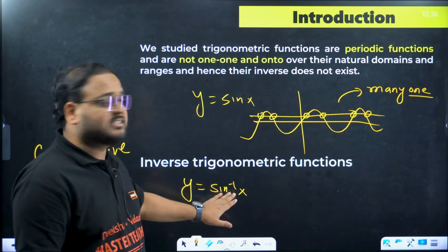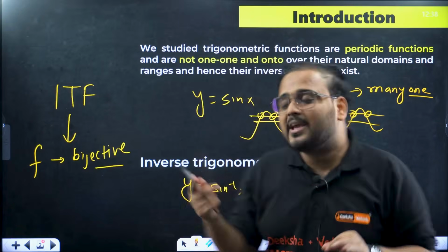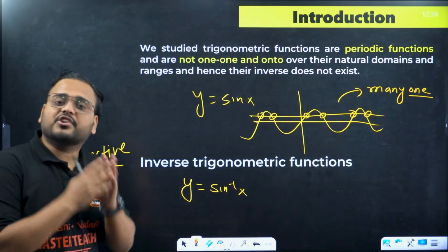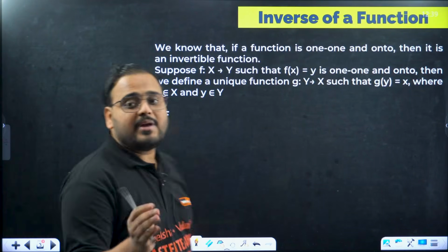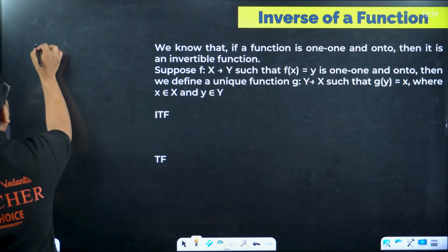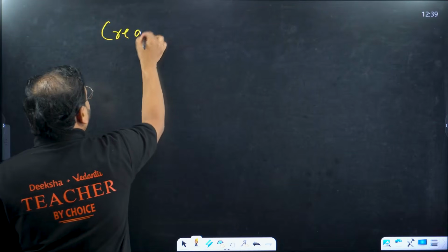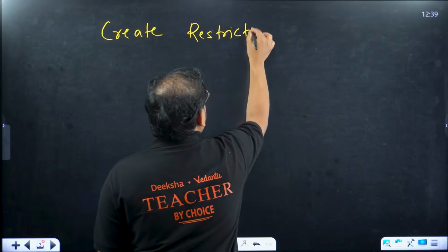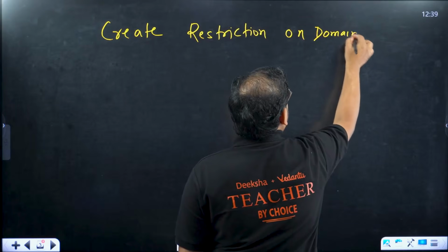If sine inverse exists, and looking at this we say it does not exist, means there must be something that we have to do about making it bijective or invertible, and that is called giving the restriction on the domain. What is this called? Giving the restriction on the domain. So we have to make it 1-1 and onto. What do we do for that? So we have to create this restriction on domain. This is the method, the concept to make it invertible.